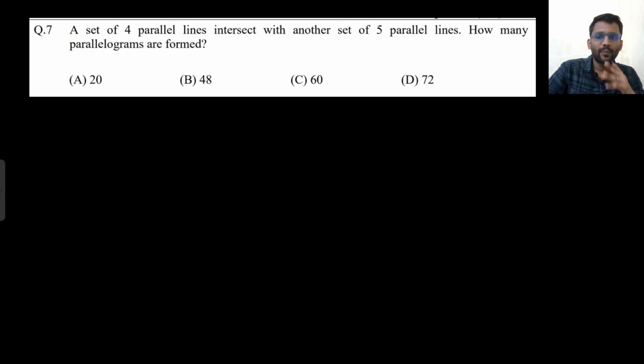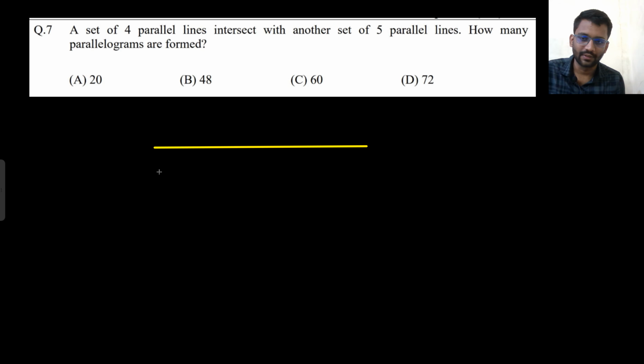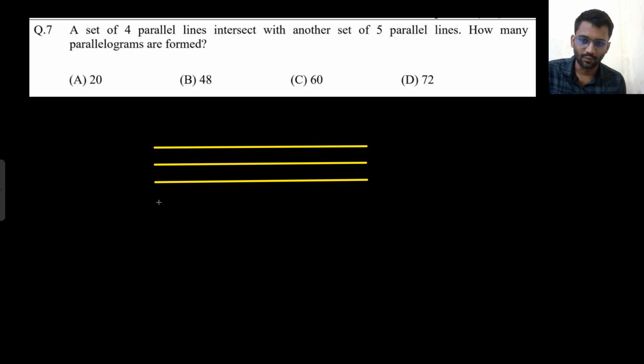A set of 4 parallel lines intersect with another set of 5 parallel lines. How many parallelograms are formed? Okay, so a set of 4 parallel lines, 1, 2, 3, 4, intersect with another set of 5 parallel lines.